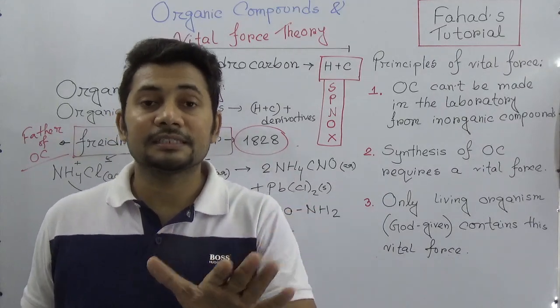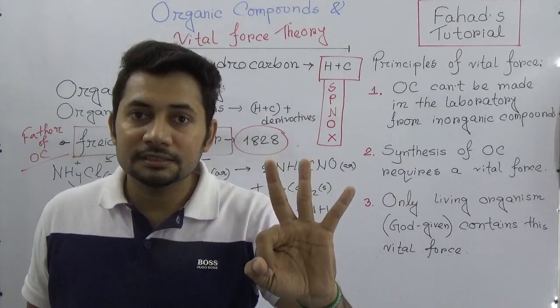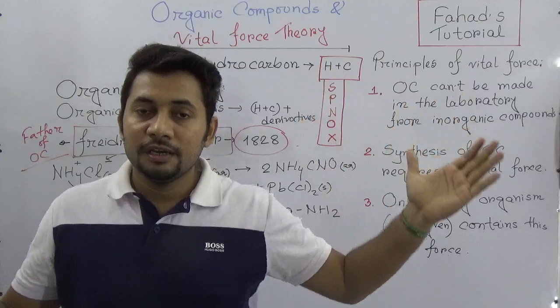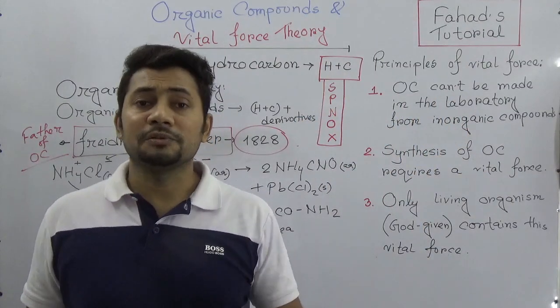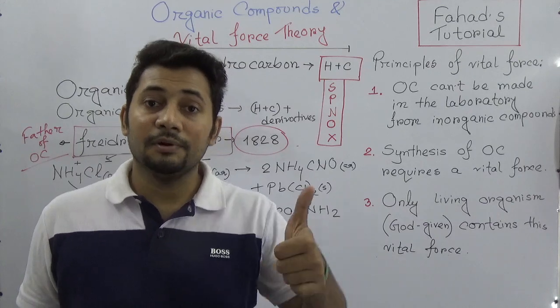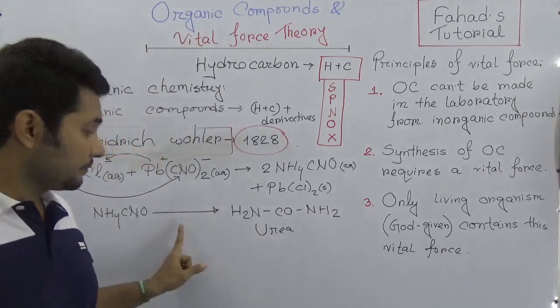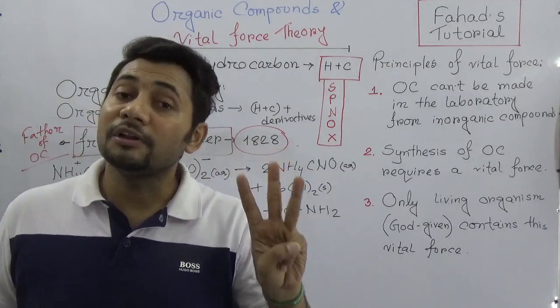I will definitely discuss it in a later part, but I am just explaining that there are three reasons why the number of organic compounds is much more, at least 8 million. Number one, catenation. Number two, isomerization. And number three is polymerization.